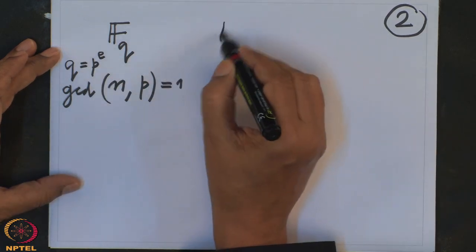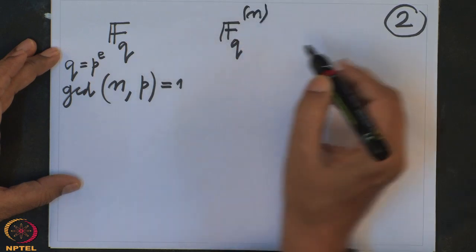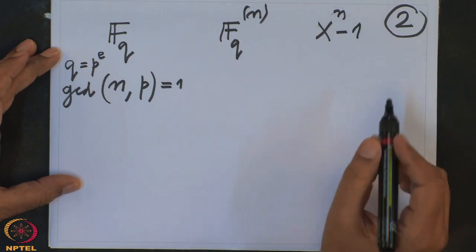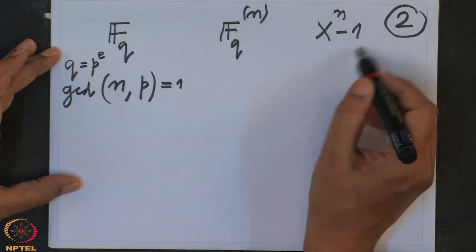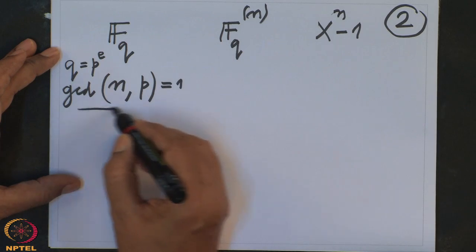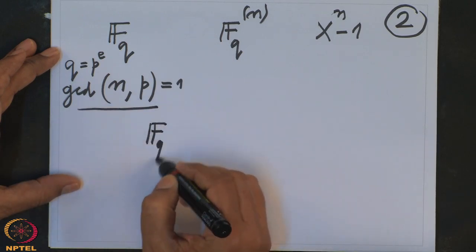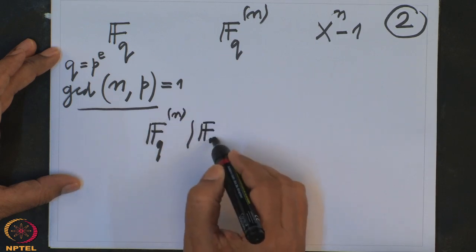and then we are looking at the splitting field of the polynomial x^n - 1. This polynomial now has simple roots because we are assuming this condition, and therefore this extension is a Galois extension.